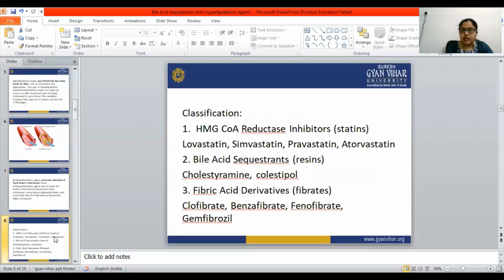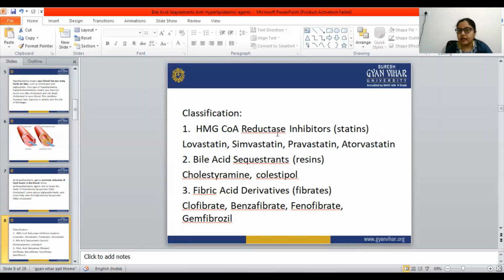So let's see the classification of these anti-hyperlipidemic agents. They are classified into 4 types. First, HMG-CoA reductase inhibitors, also known as statins. Examples are lovastatin, simvastatin, pravastatin, and atorvastatin. We have seen lovastatin in the previous class.